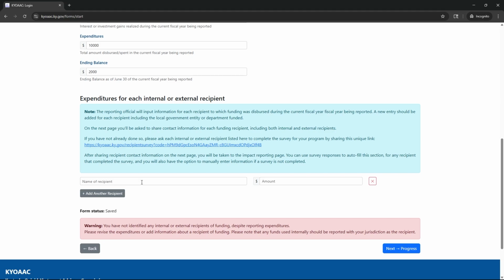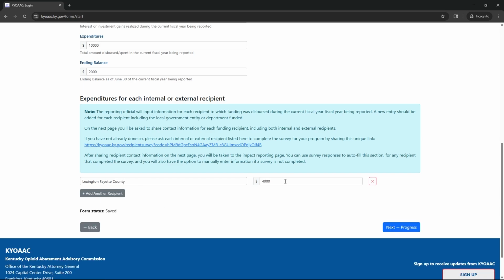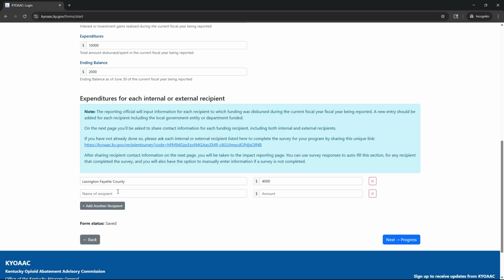We want to make sure that we're reporting both internal spending as well as external recipients here. So if I'm taking the perspective of Lexington-Fayette County, I'll just report some amount of internal funding use along with external funding that was awarded out. And let's say that I put $4,000 and $6,000. We'll then move on to the progress reporting.